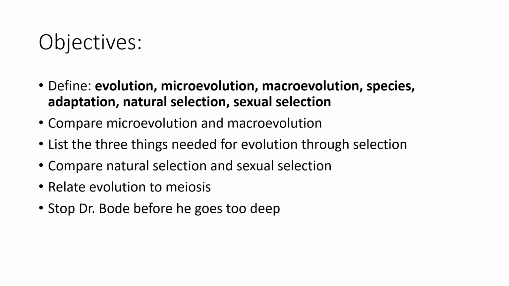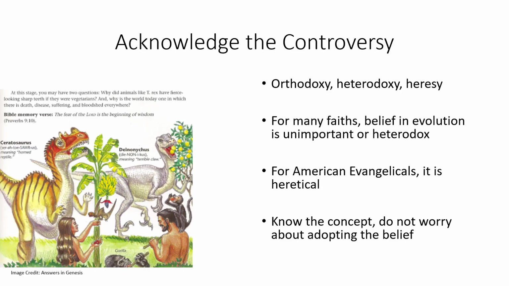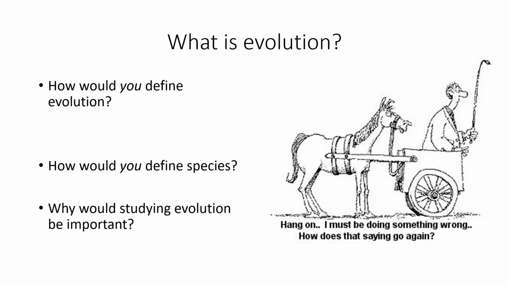Define evolution, microevolution, macroevolution, species, adaptation, natural selection, and sexual selection. Compare microevolution and macroevolution. List the 3 things needed for evolution through selection. Compare natural selection and sexual selection, and probably artificial selection too. Relate evolution to meiosis. And if you're in lecture, you're probably not watching this right now. We're going to discuss this in lecture.